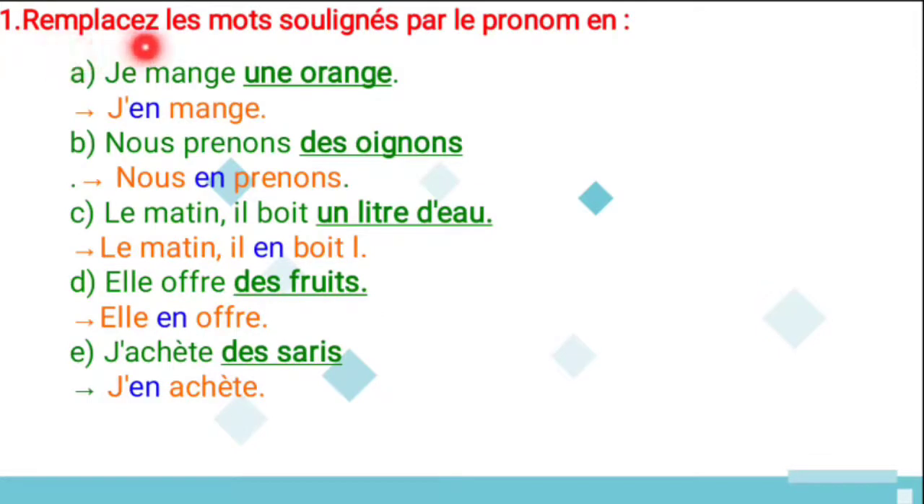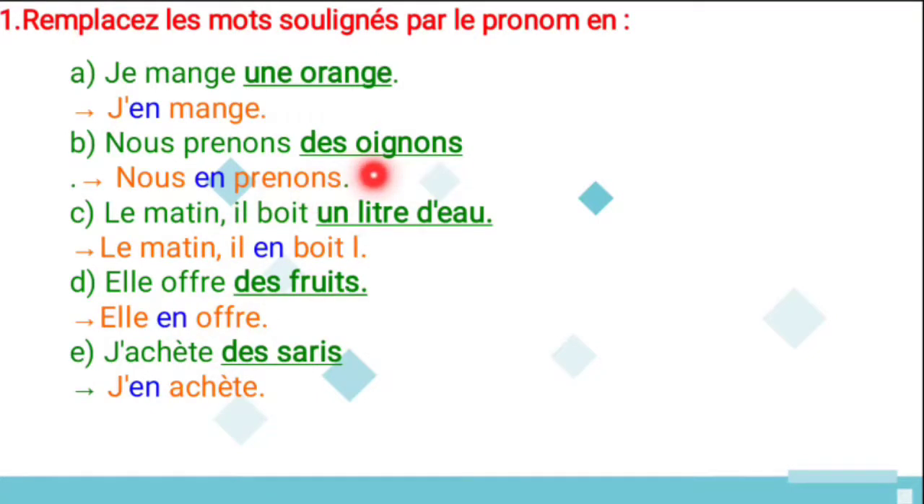Move to the exercise. Remplacez le mot souligné par le pronom en. It means replace the underlined word by the pronoun en. First one is je mange une orange. So it refers to the indefinite article, right? So for that, instead of une orange, you can use the pronoun en. So j'en mange. Why do you put j' apostrophe over there? Because the pronoun en begins with a vowel, so you use j'. So j'en mange, it means I eat it. That it refers to une orange. And next, B, nous prenons des oignons. So we take some onions.